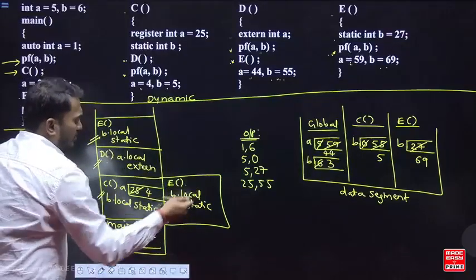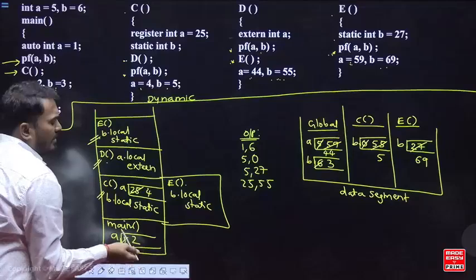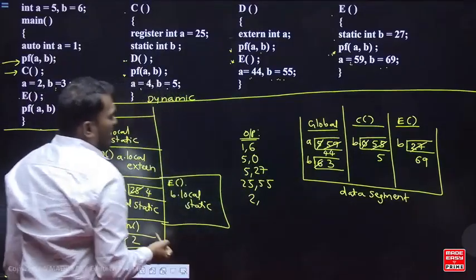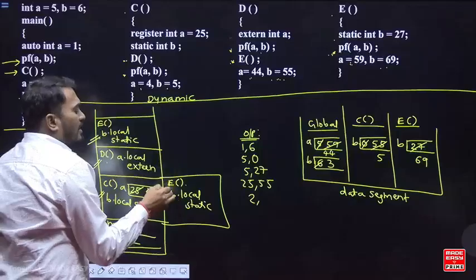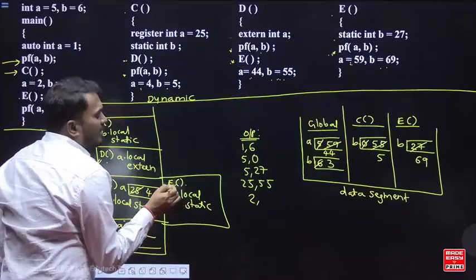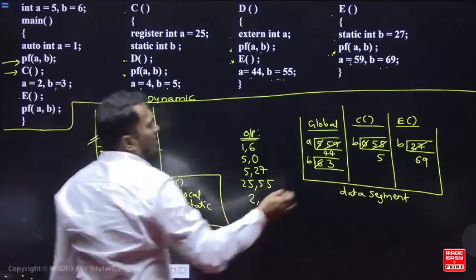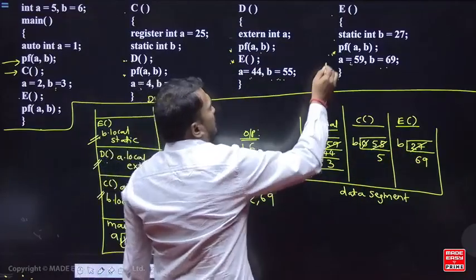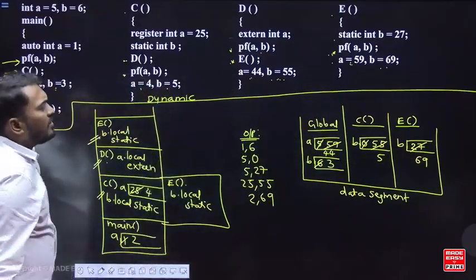Who called e? main. In the main, a is available. So a value is how much? 2. So a value is 2. And next, b is local and static. So where is its box? In e's data segment, the value of b in e's data segment. So 69.